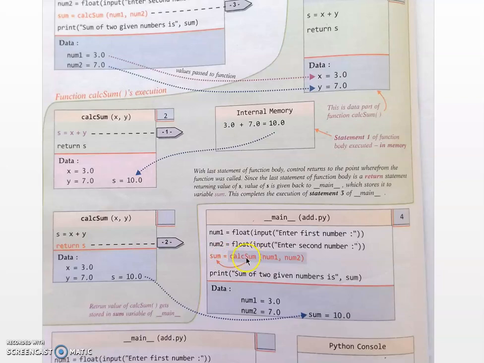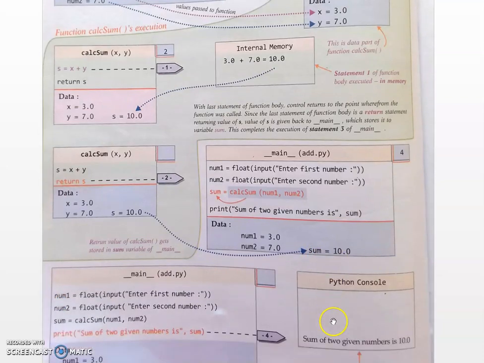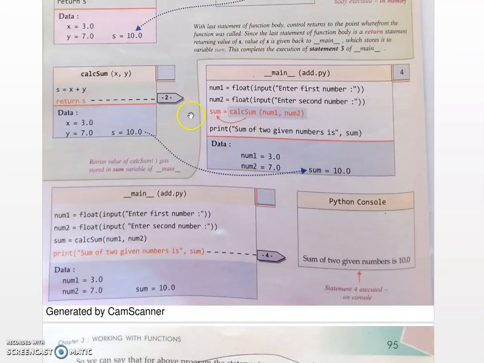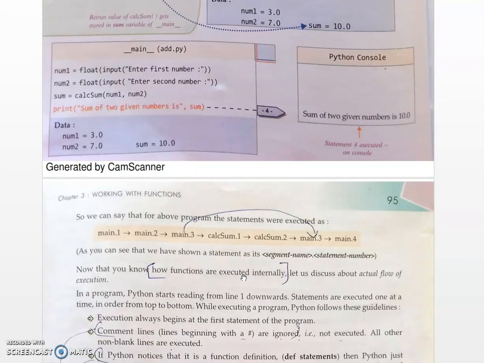In this statement, what is the result? 10. So the 10 is stored in the sum. So now the sum is 10. Okay, this is the flow of execution. Then after that it will print the statement. The last statement will be executed. Print the sum of given two numbers is 10. Okay, in this way the program will be executed.